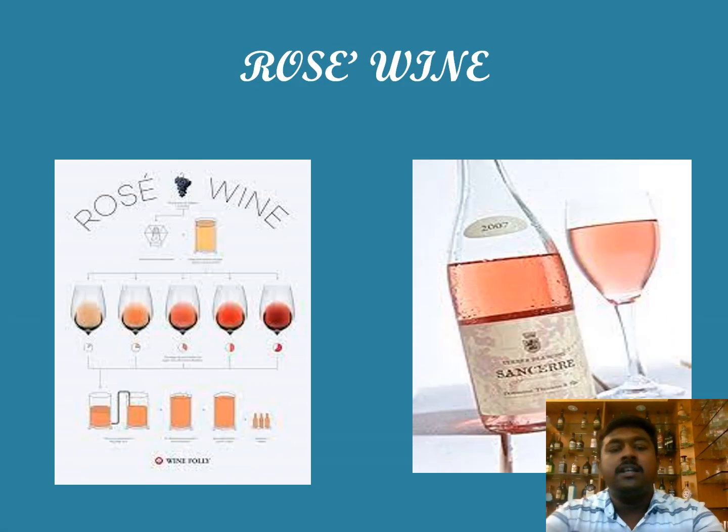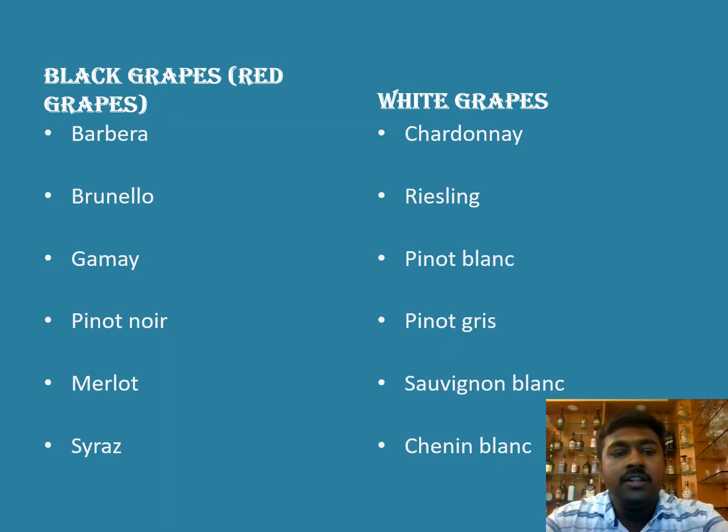Then we are going to see a rosé wine. These are all the grape varieties which we are using for producing wines. Barbera, Brunello, Gamay, Pinot Noir, Merlot, Shiraz are the red grapes. Then the white grapes like Chardonnay, Riesling, Pinot Blanc, Pinot Gris, Sauvignon Blanc, and Chenin Blanc.